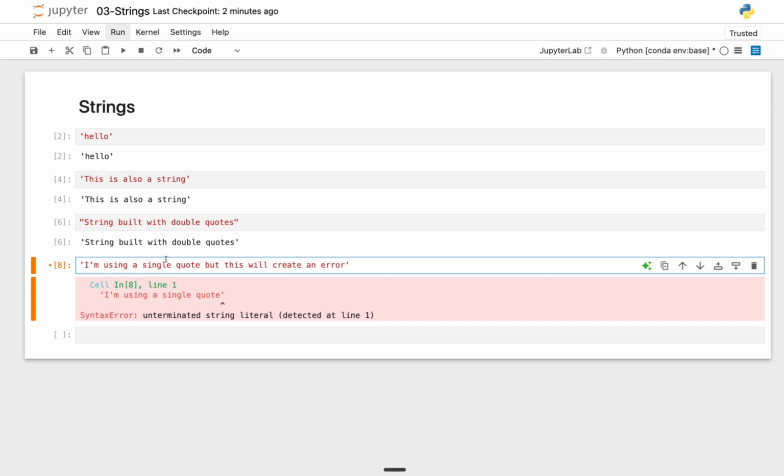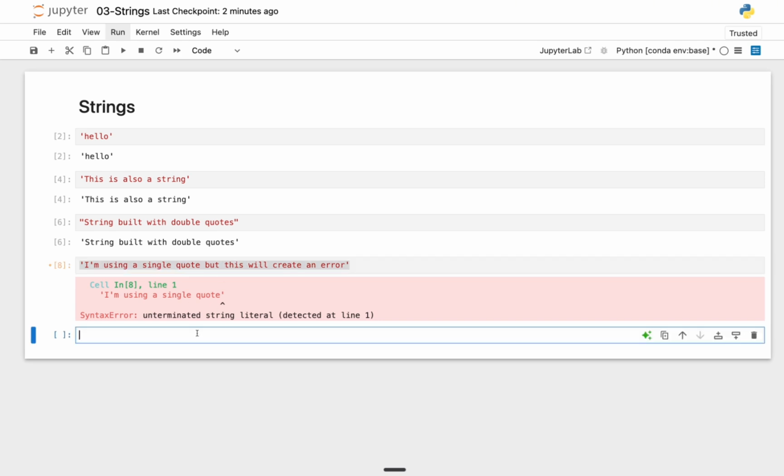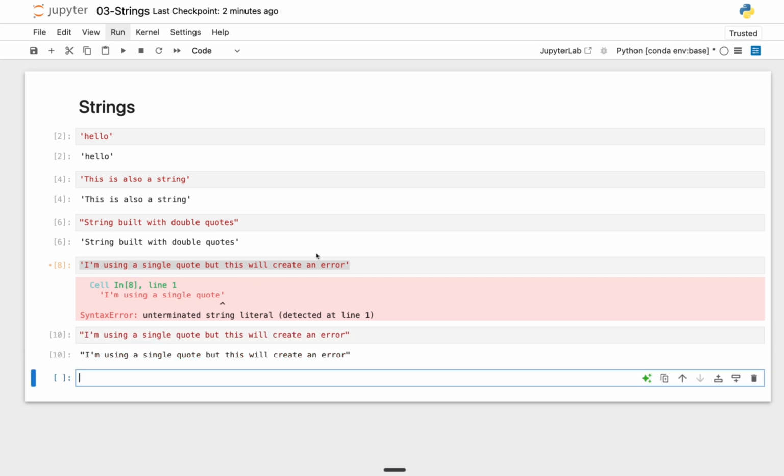Why? Because Python sees a single quote and another single quote, which means it has opened and closed the string. So it's not going to read the rest because you are not following the syntax of Python. To avoid this, I'm just going to copy this, paste it here, and instead of single quotes, I'm going to use double quotes. If I run this cell, you can see it runs successfully without any error.